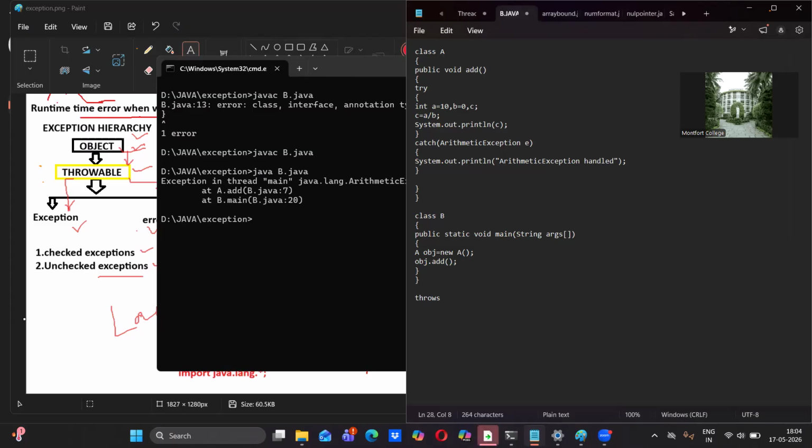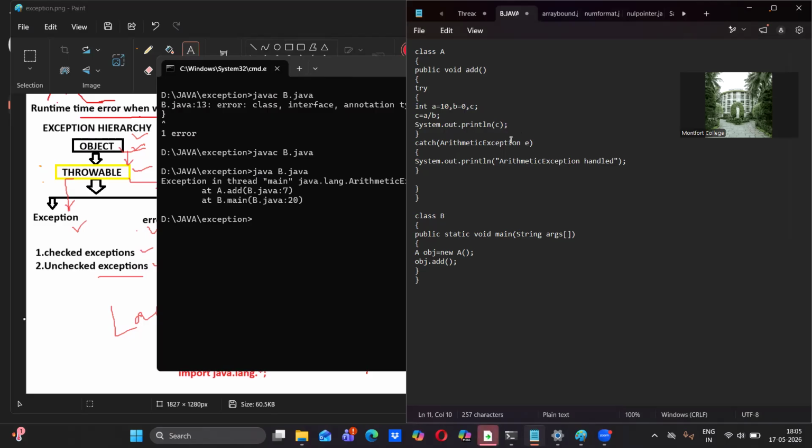How does the catch block know this? We have the throws keyword. The throws keyword is implicitly called by the try block when it has some problem, and it will throw that error to the catch block. Who is making the connection? The throws keyword. We are not mentioning the throws keyword inside the program, but the try block implicitly calls it, and the throws keyword takes that error and gives it to the catch block.